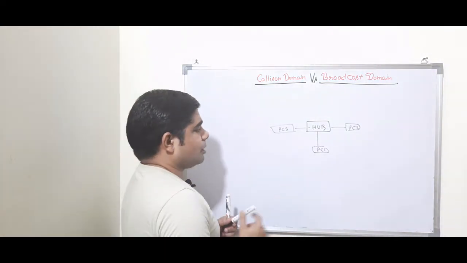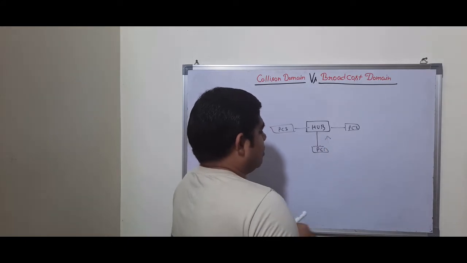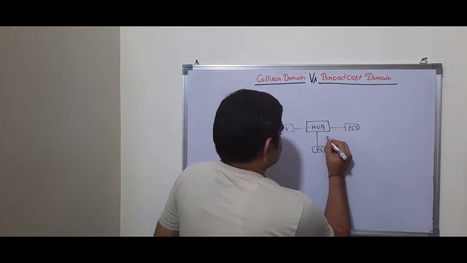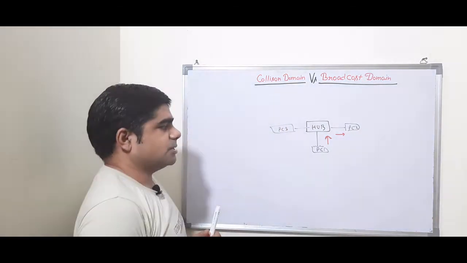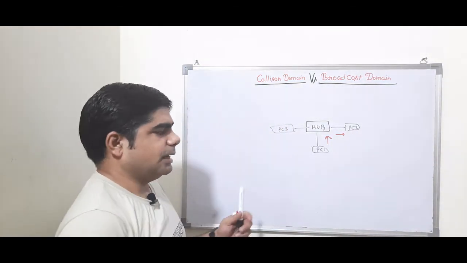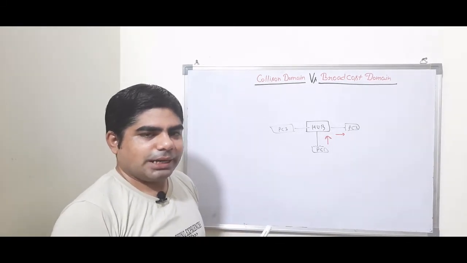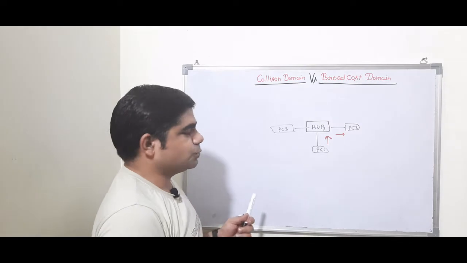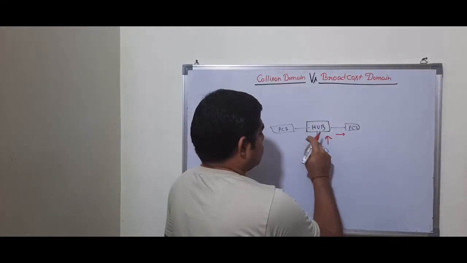If this PC wants to send some information to PC3, okay, so in a hub what happens? A hub operates in which layer? In layer 1, and it does not store any information. It just replicates the information to all the ports.